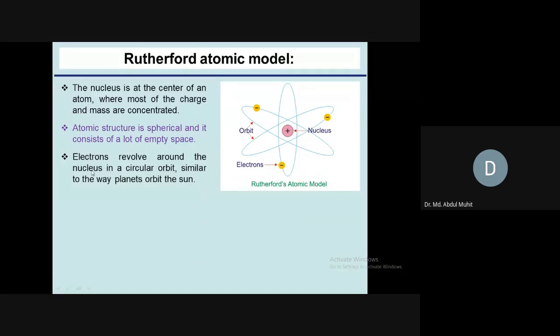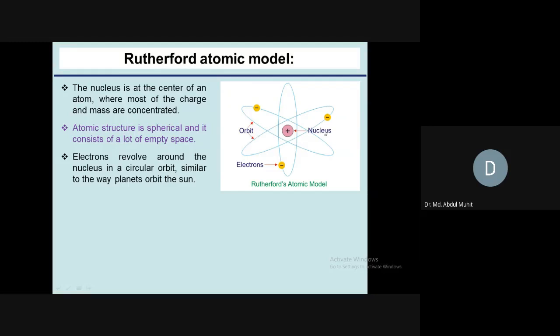And that was the Rutherford atomic model. He proposed three theories. Number one, the nucleus is present at the center of the atom, which is mostly positive charge, and mass is concentrated there, which is shown in the picture. The whole mass is present in the nucleus, which is small in size, and other parts are void space, free space. The atomic structure is spherical, round in shape, and contains a lot of empty space. And he also proposed that electrons are revolving round the nucleus.